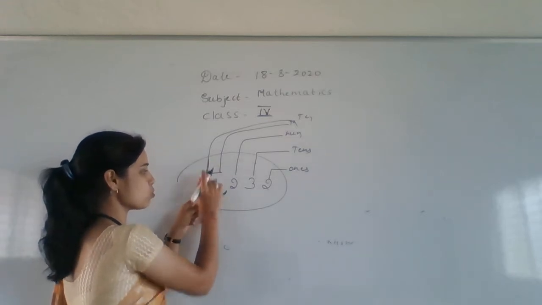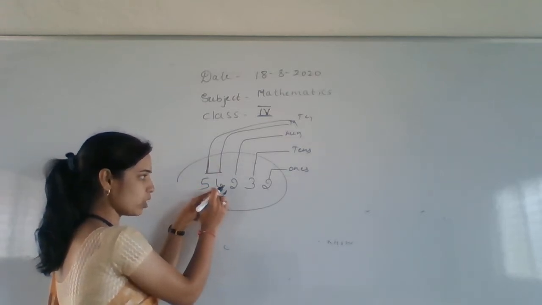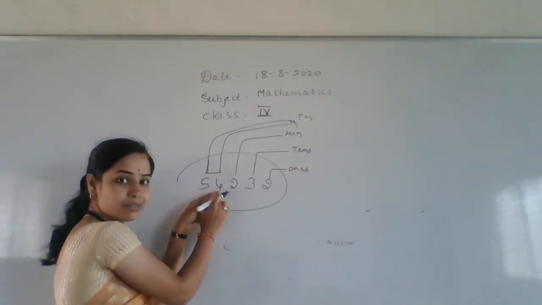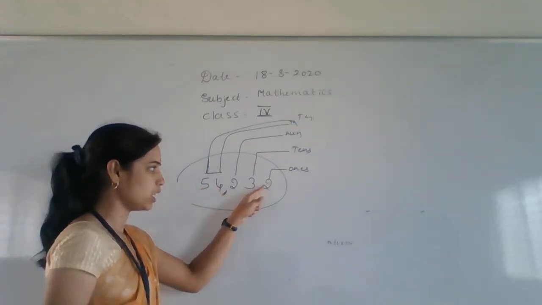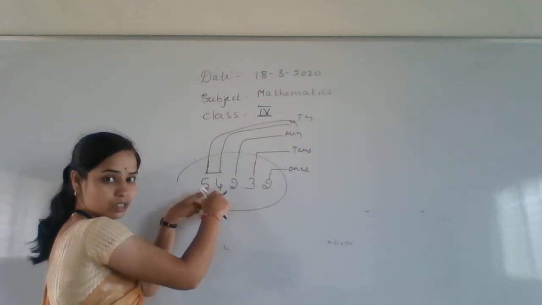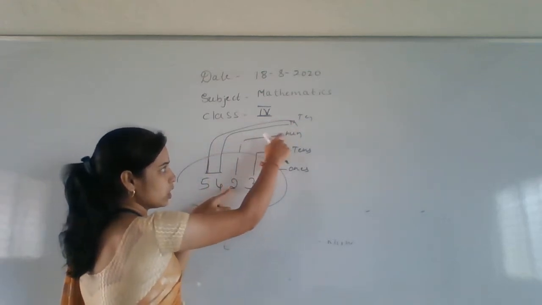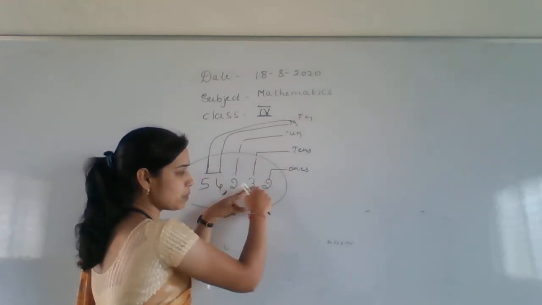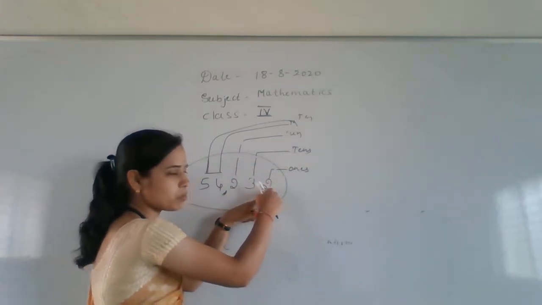See children, these two are in 1000 place. This is 1000, this is 10,000. 54,232. 54,000 here, these two are in 10,000 place. Next 100, 200. 3 tens means 30. After that 2 ones means 2.